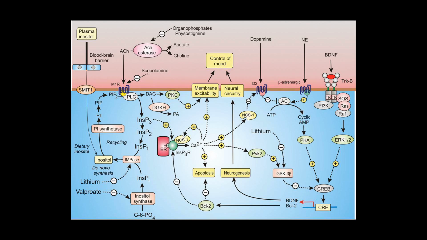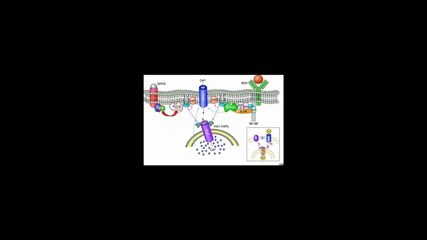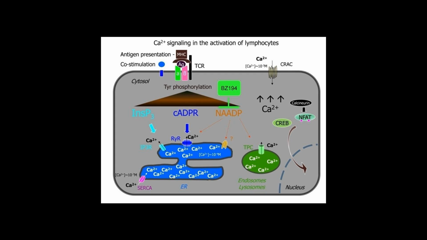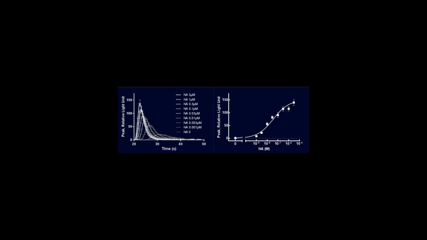Depletion of calcium from the endoplasmic reticulum will lead to Ca2+ entry from outside the cell by activation of store-operated channels, SOCs. This inflowing calcium current that results after stored calcium reserves have been released is referred to as Ca2+ release activated Ca2+ current, ICRAC. The mechanisms through which ICRAC occurs are currently still under investigation.